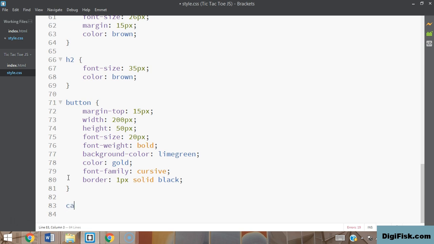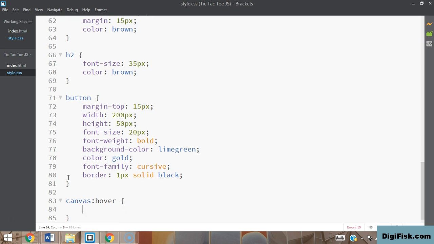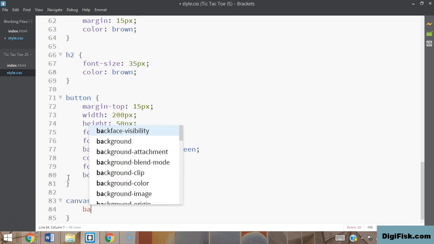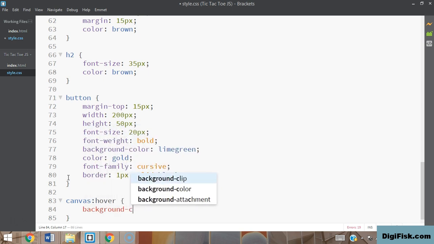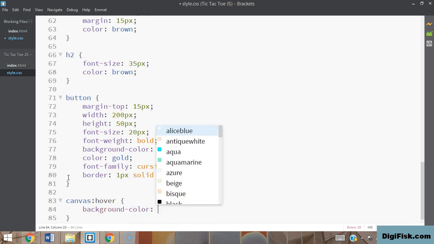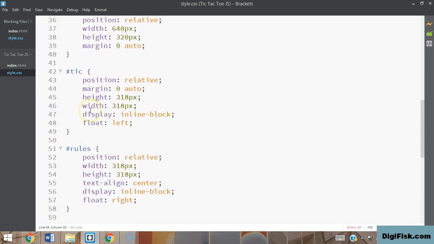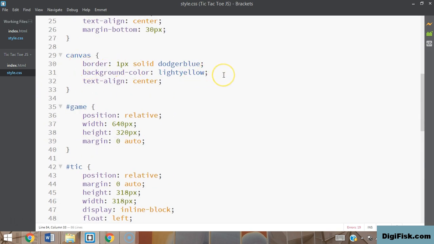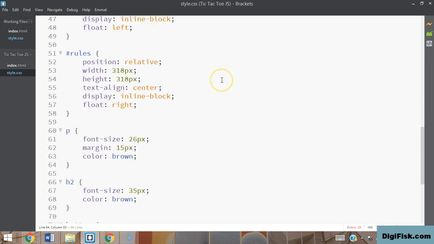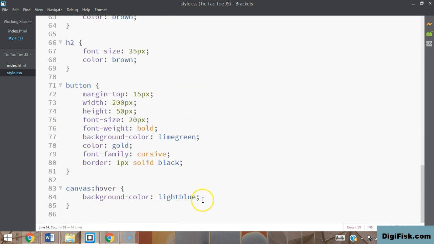So let's start with the canvas. Let me first select the canvas and then specify the hover state for it with a colon and then hover. And then I'm going to give it two braces. Within that I'm going to change just one property, that is the background color. The background color in the hover state of the canvas is going to be light blue. If you go back to the canvas and see, the background color was actually light yellow. So when there is a hover, it's going to change from light yellow to light blue.